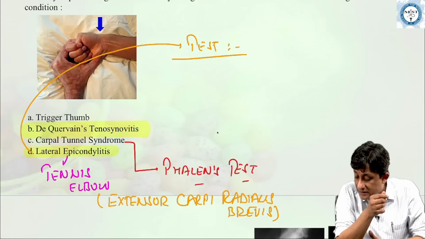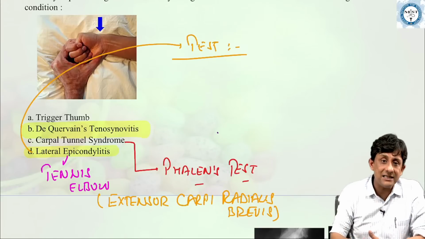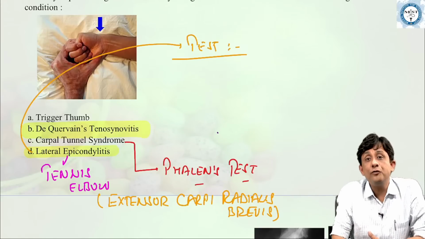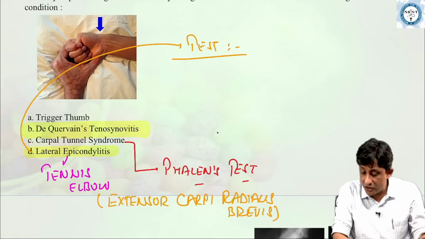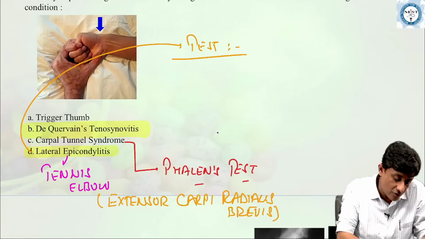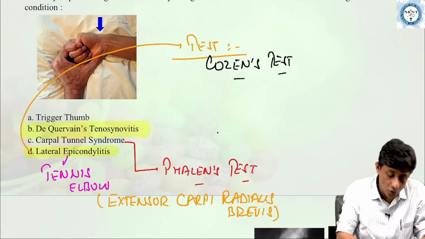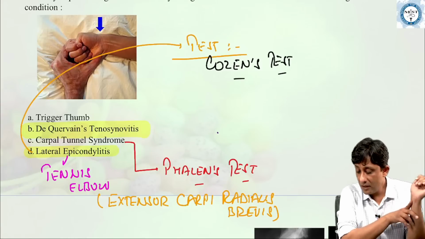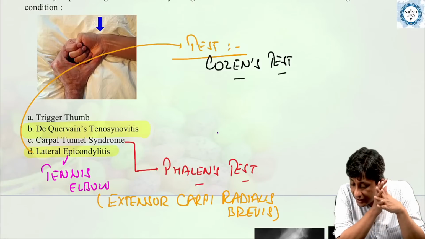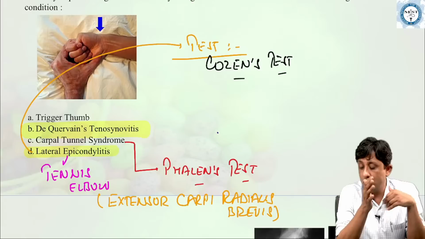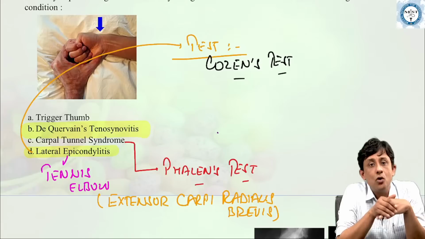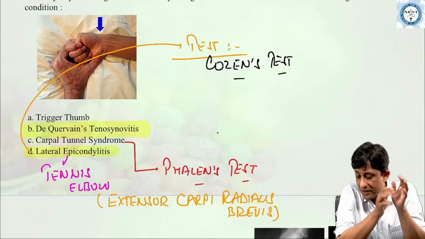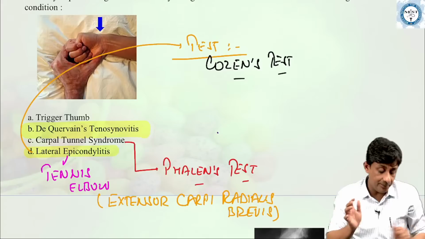What is this test called? What is the name of this clinical test for golfer's elbow or lateral epicondylitis? Sorry, for tennis elbow. Very good. Sadaf has written the answer. This is what is called Cosen's test. Very good, Mudit, Jitesh, Isha, so all of you know this. Excellent. Cosen's test is the clinical test of choice to diagnose tennis elbow or lateral epicondylitis. Okay?